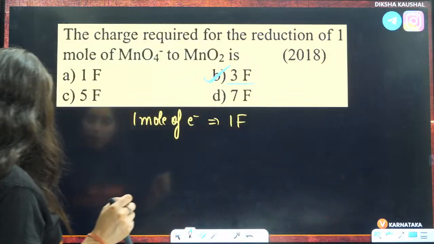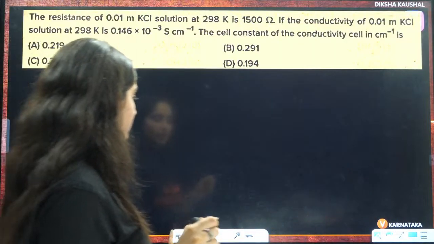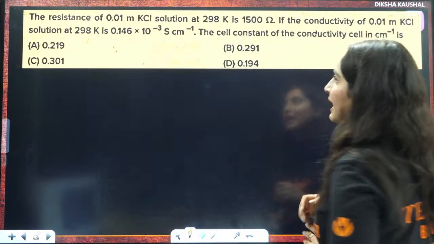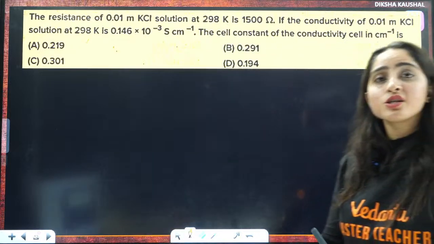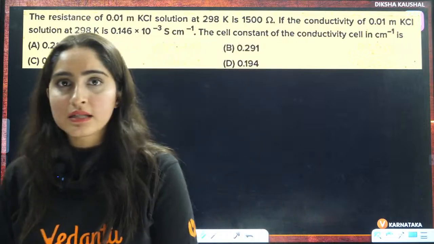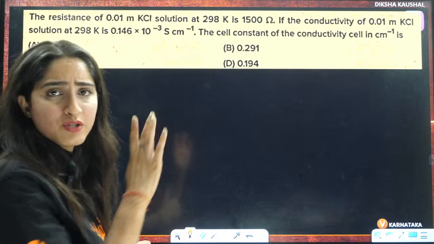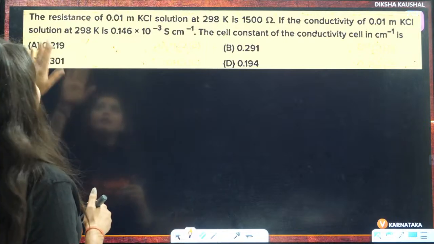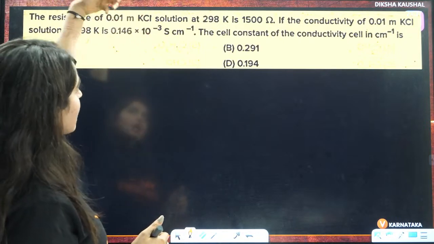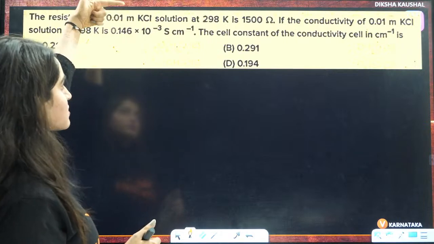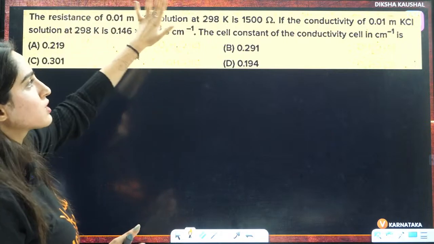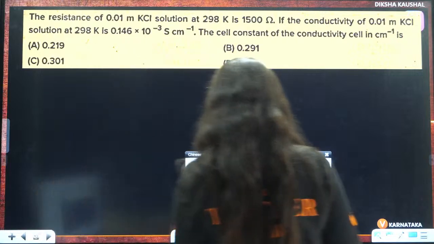Okay. Now, coming to the next question. This is not based on Faraday's law. This is based on resistance and conductivity. The molarity of the KCl solution is given, and the resistance is given to you.